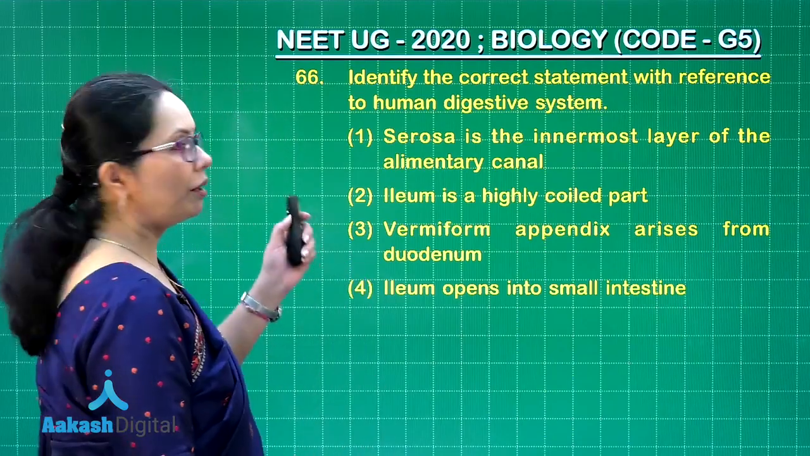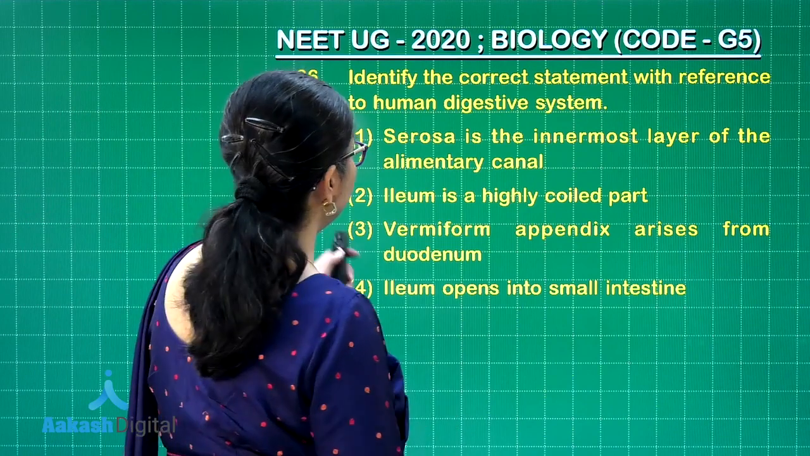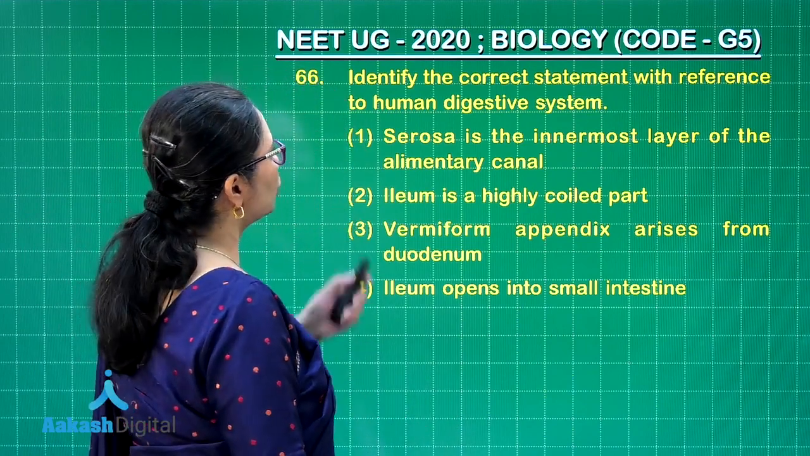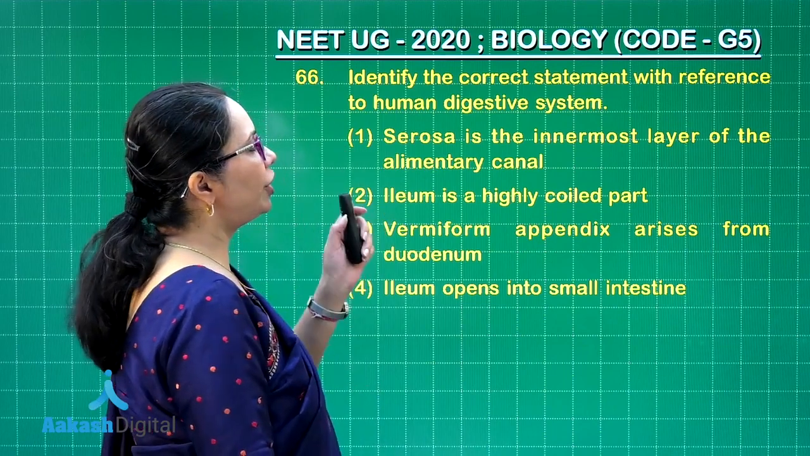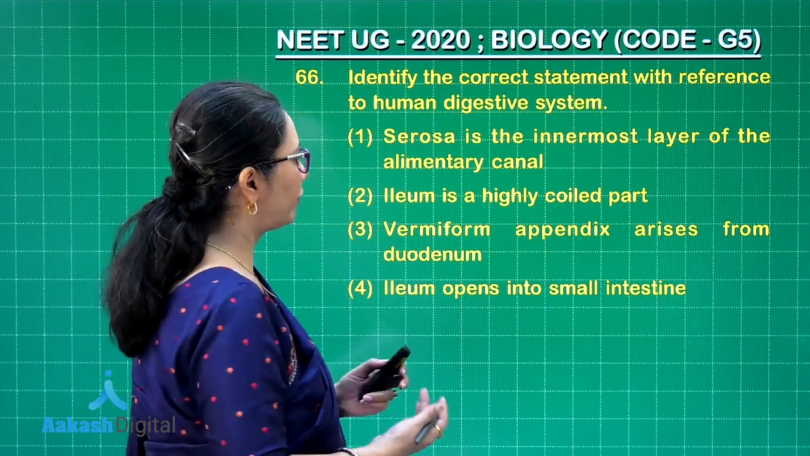Let's take up question number 66. Identify the correct statement with reference to human digestive system. Now here in the first choice, as you see, serosa is the innermost layer of the alimentary canal. Now you know serosa is the outermost layer.